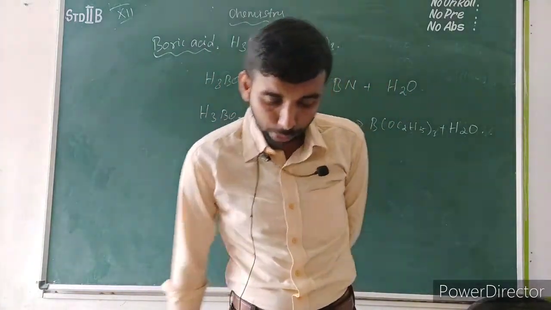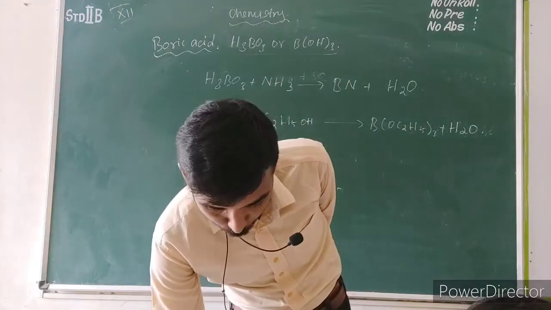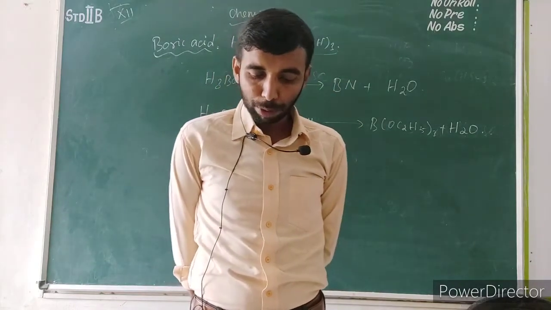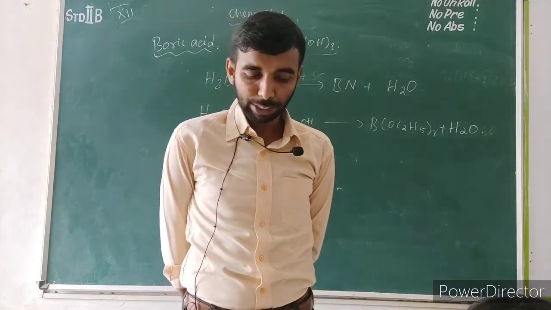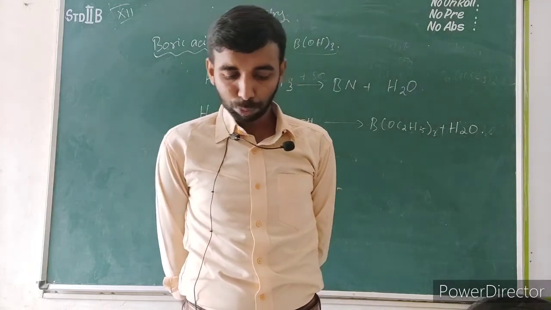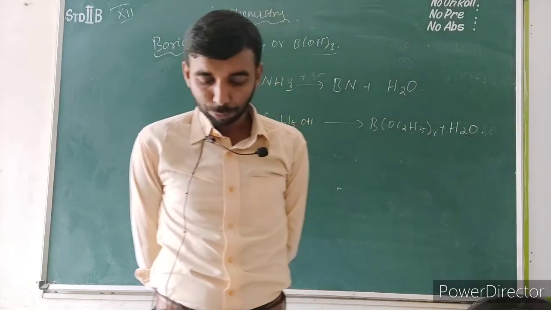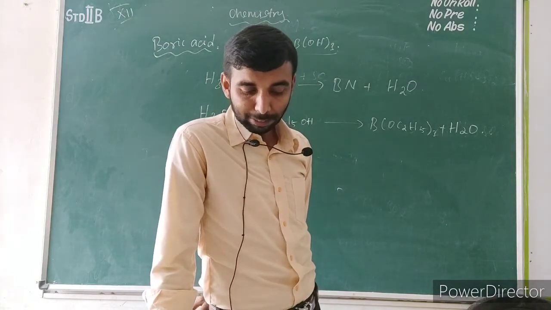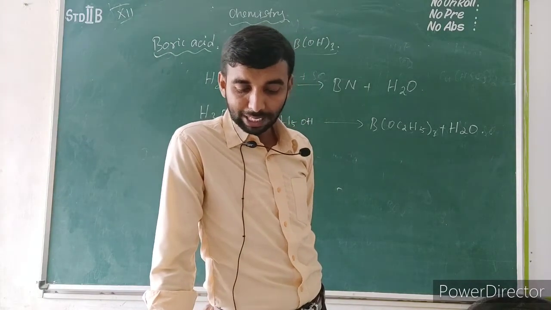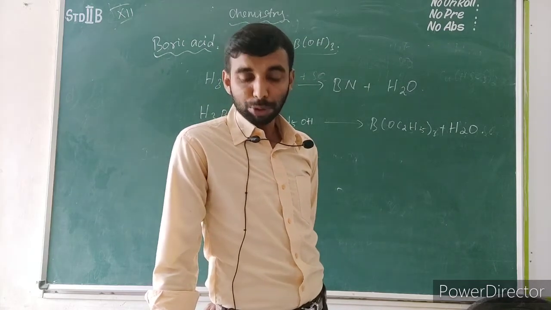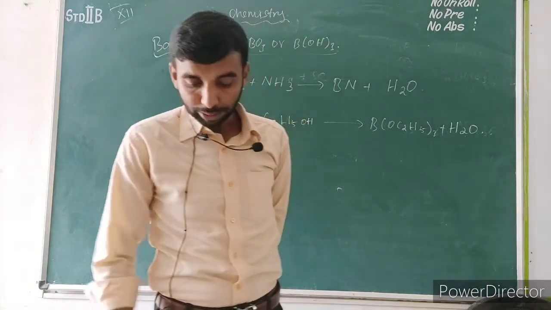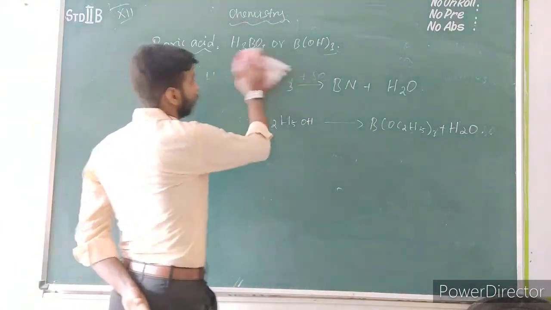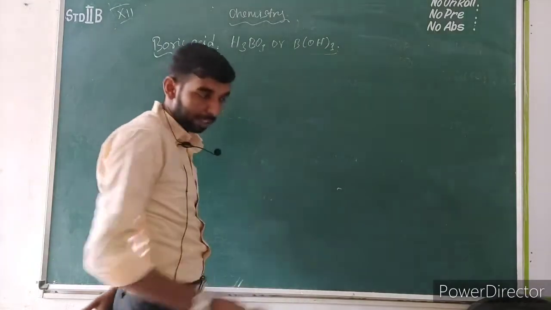Note: trialkyl borate on reaction with sodium hydride in tetrahydrofuran forms a coordination compound, which acts as a powerful reducing agent. Formation of boron trifluoride: boric acid reacts with calcium fluoride in the presence of concentrated sulfuric acid and gives boron trifluoride. The reaction between calcium fluoride, sulfuric acid and boric acid results in the formation of calcium sulfate, boron trifluoride and water. That is BF3.